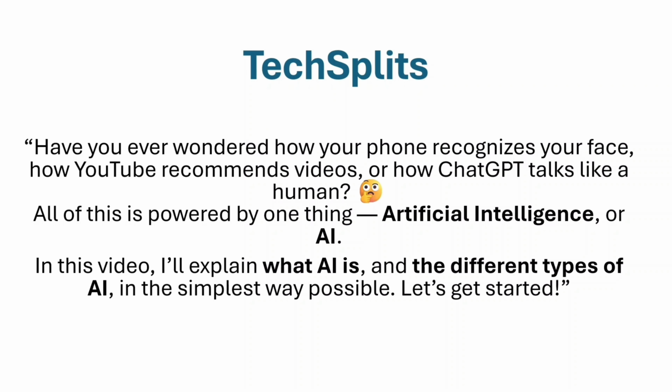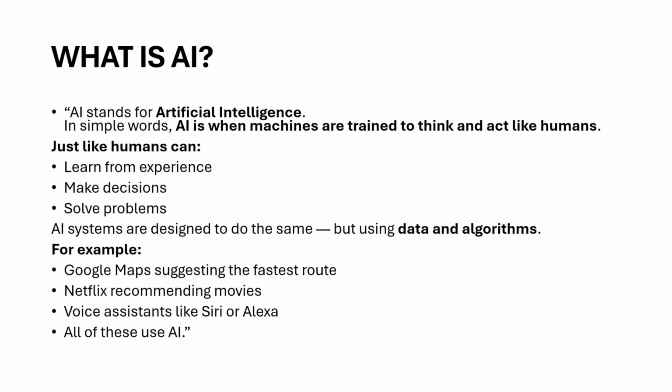Have you ever wondered how your phone recognizes your face, how YouTube recommends videos, or how ChatGPT talks like a human? All of this is powered by one thing: artificial intelligence, or AI. In this video, I will explain what AI is and the different types of AI in the simplest way possible. Let's get started. So first, what is AI?